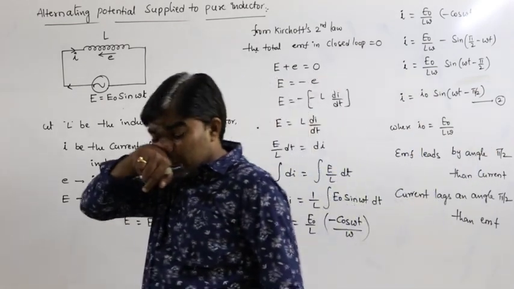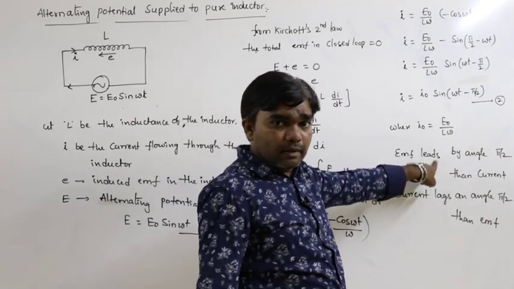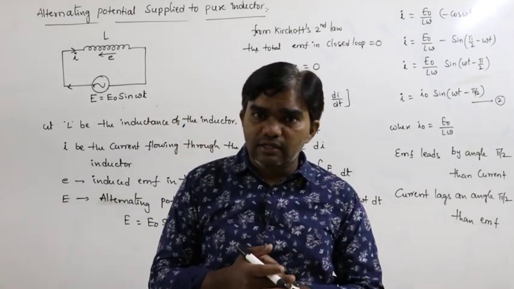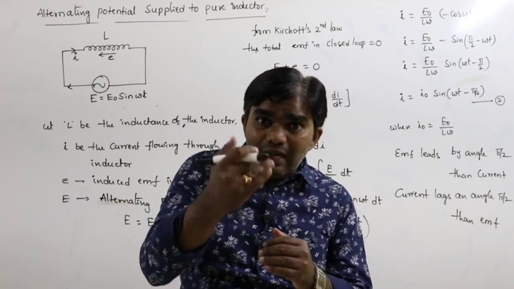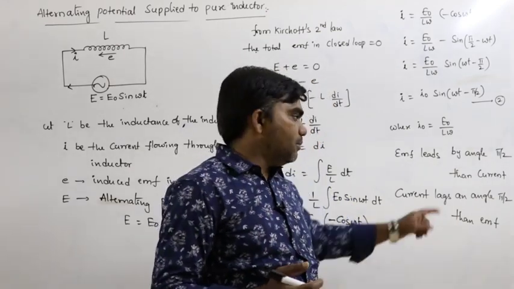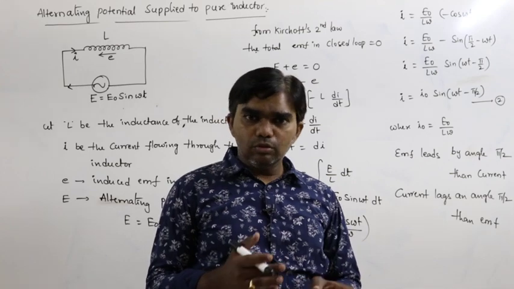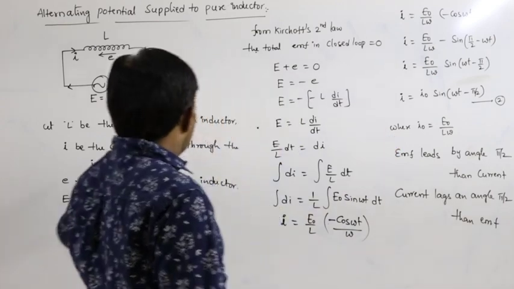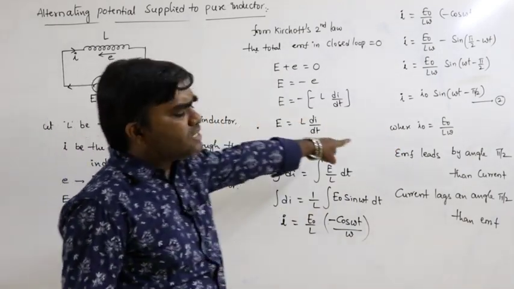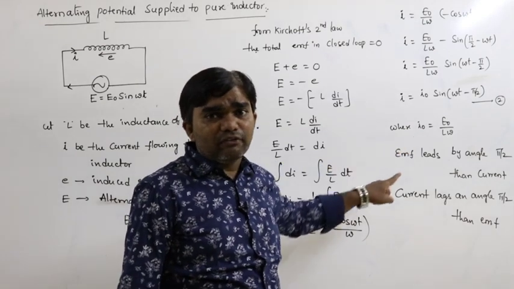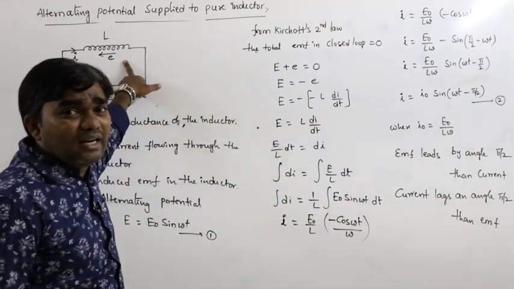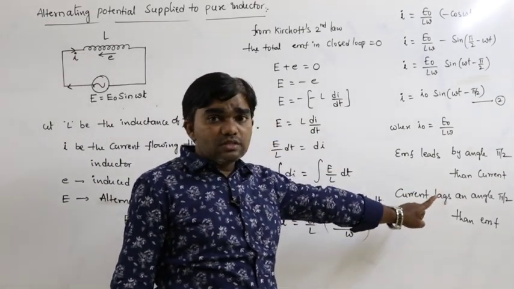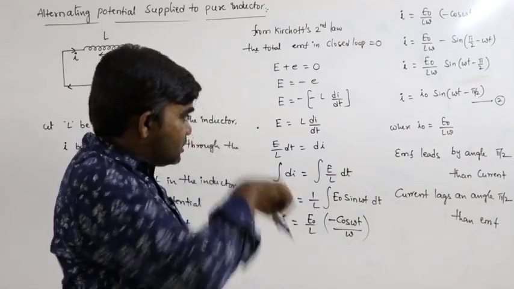So we can write two conditions: EMF leads by an angle pi by 2 or current lags by an angle pi by 2. So that means EMF is ahead of current through an angle pi by 2, or current lags behind EMF an angle pi by 2. Both are correct. So finally, the phase difference between the EMF and current when the pure inductor is connected is how much? Pi by 2.